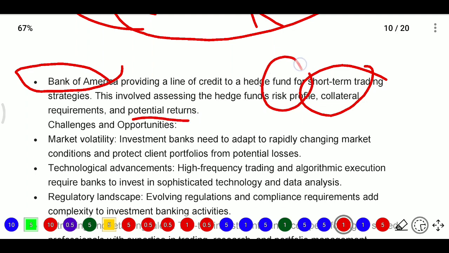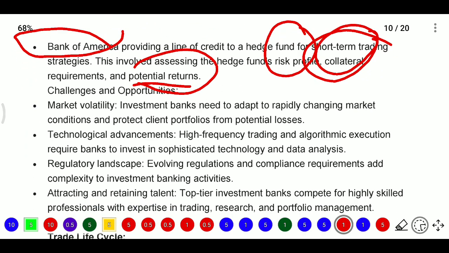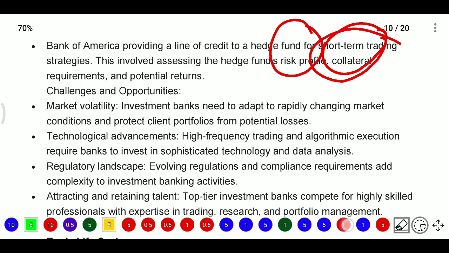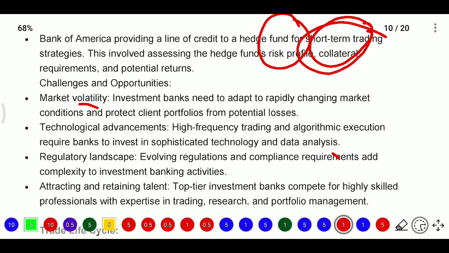So they will see what the risk is, what the collateral requirement is, and what the potential returns are. After that, challenges and opportunities. What are the challenges and what are the opportunities? Challenges means market volatility. Here investment banks need to adapt to rapidly changing market conditions and protect clients' portfolios from potential losses.